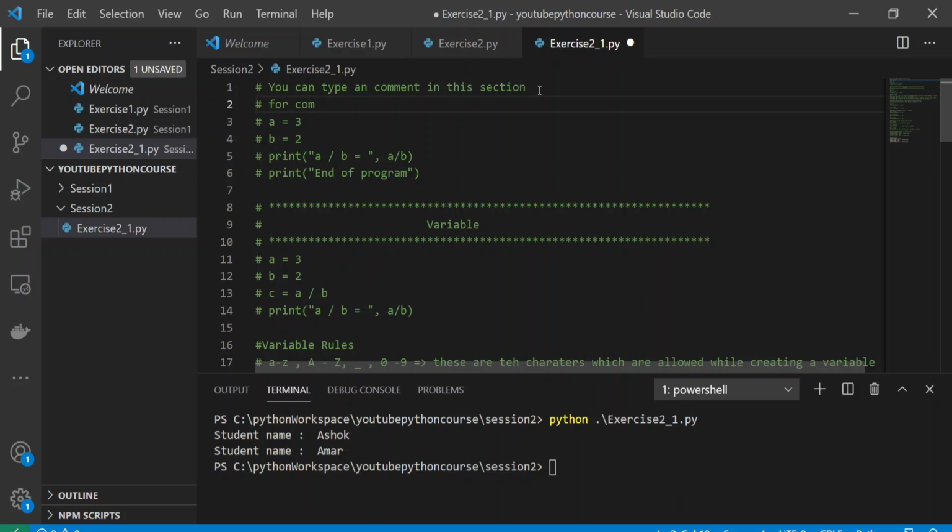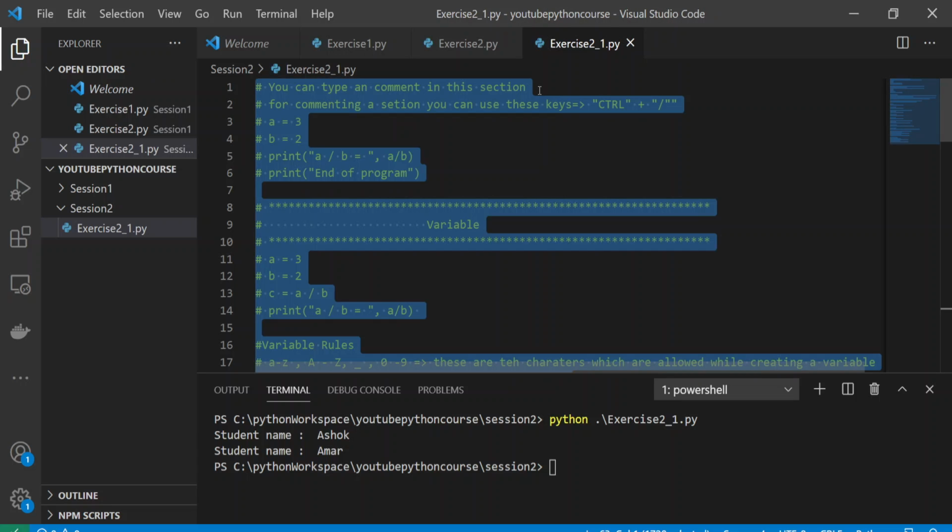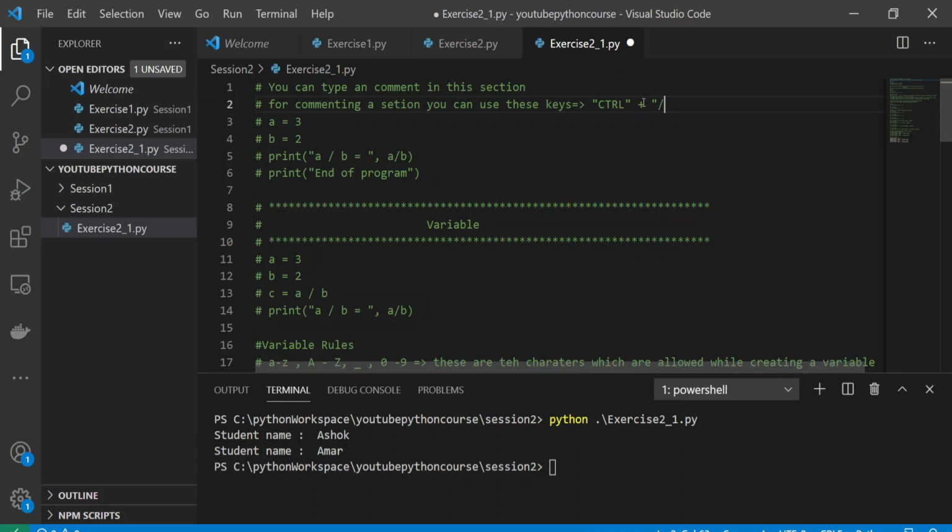For commenting a section, you can use this combination of keys, Control plus this one, the forward slash, which I'm using to comment and uncomment.